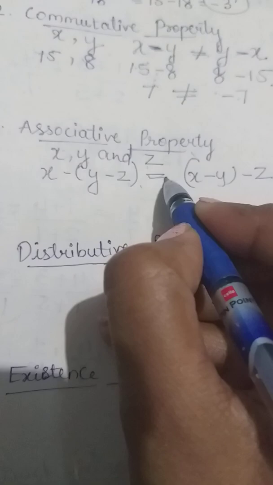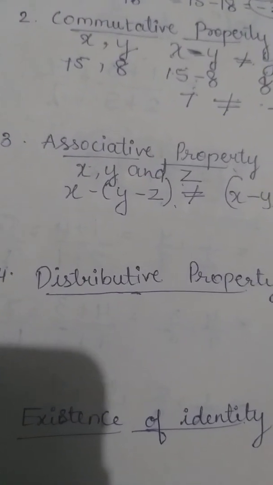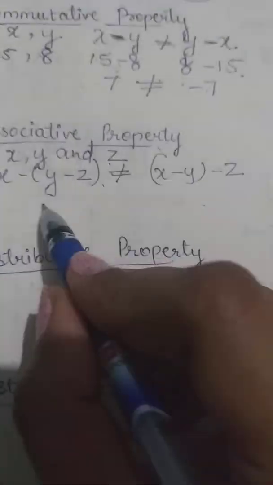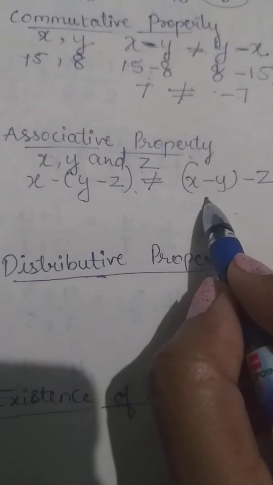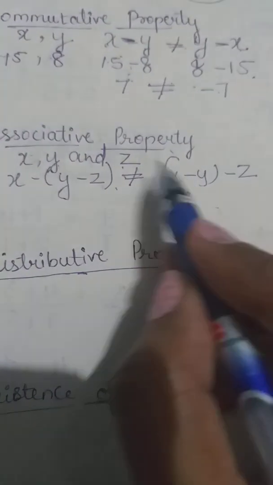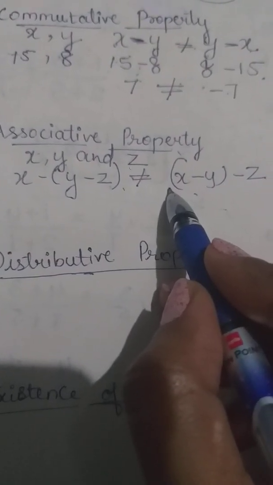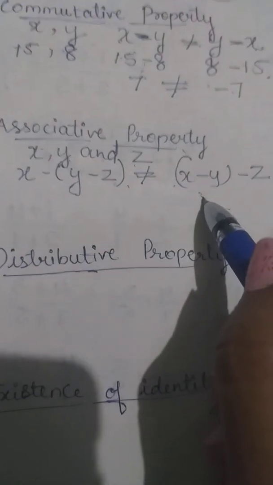So subtraction of whole numbers does not satisfy associativity. Even in this condition, the property of associativity does not satisfy for subtraction.